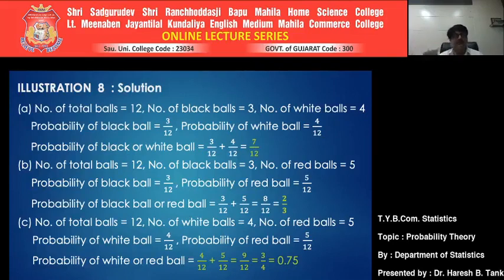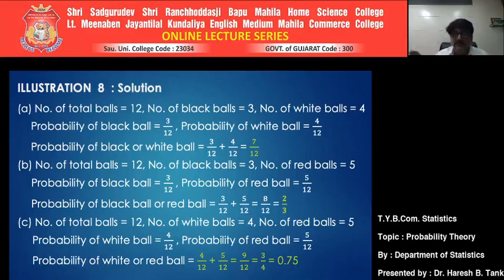So it comes to 5 by 12. Now if you just connect with the word or, probability of white or red ball. One thing is to be tested: are they mutually exclusive? If you just pick up a ball, can you get a white and a red ball simultaneously? No. Since we cannot get white and red ball simultaneously, they are called mutually exclusive.